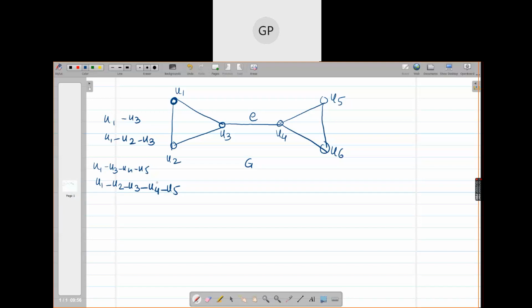Now, do you observe here that if you want to travel from U1 to U5, then you are getting two paths, because from U1 to U3 there are two paths. But each path includes the edge U3, U4, isn't it?